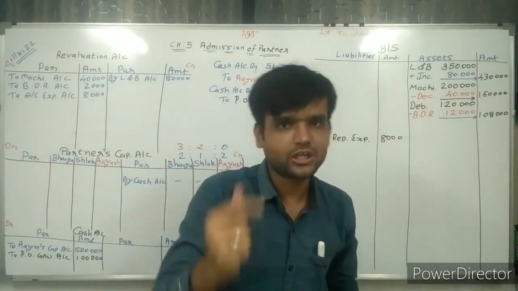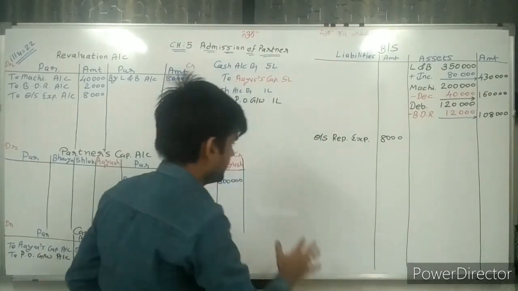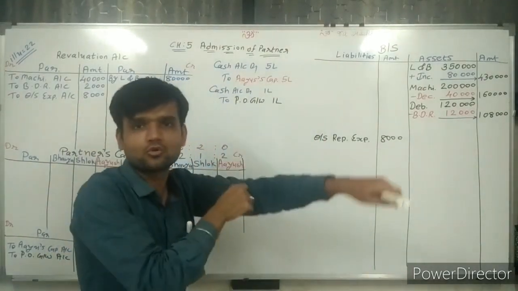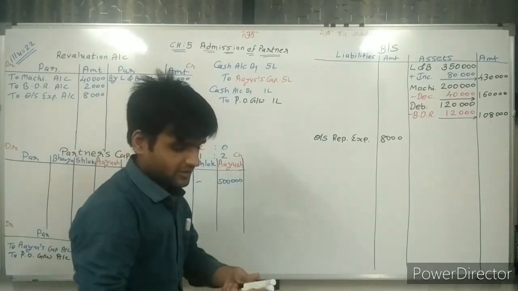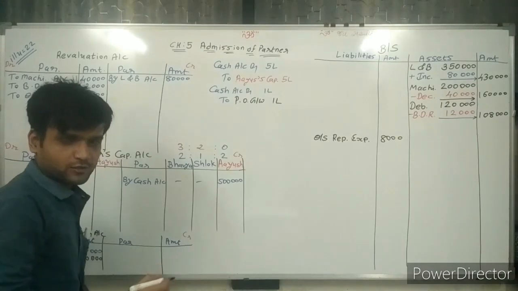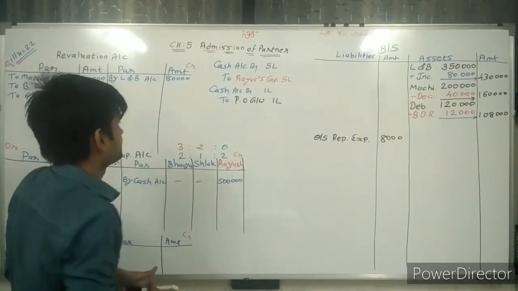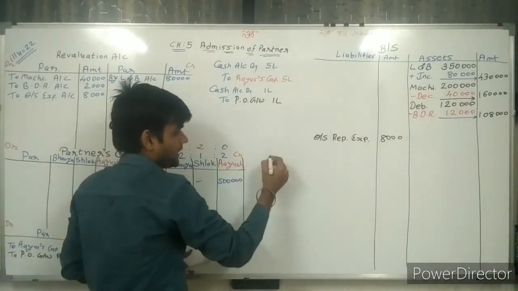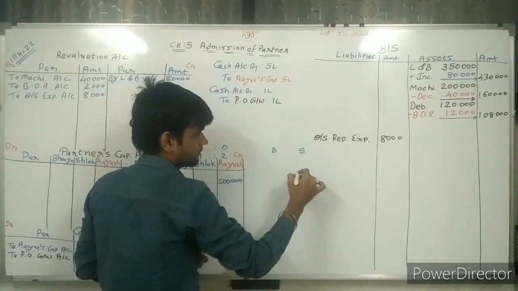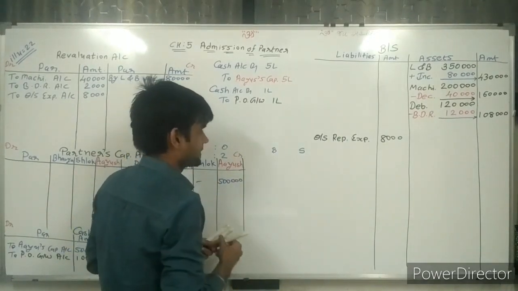So going ahead, here I am utilizing it for finding the sacrifice ratio. Chapter number 4, repeating again. First of all, as per Kamal sir's manner, write down the names: Bhavya, Shlok, and Ayush.